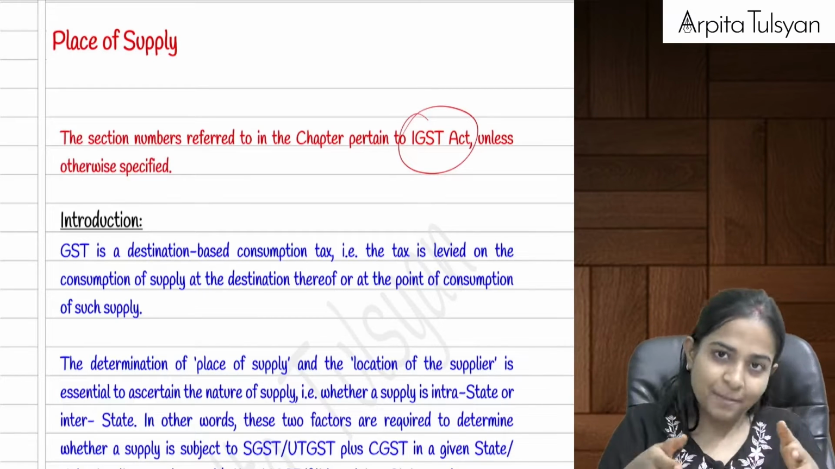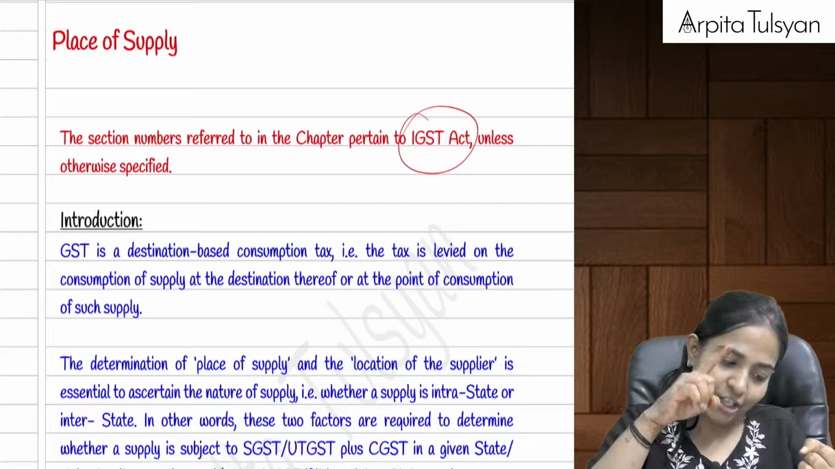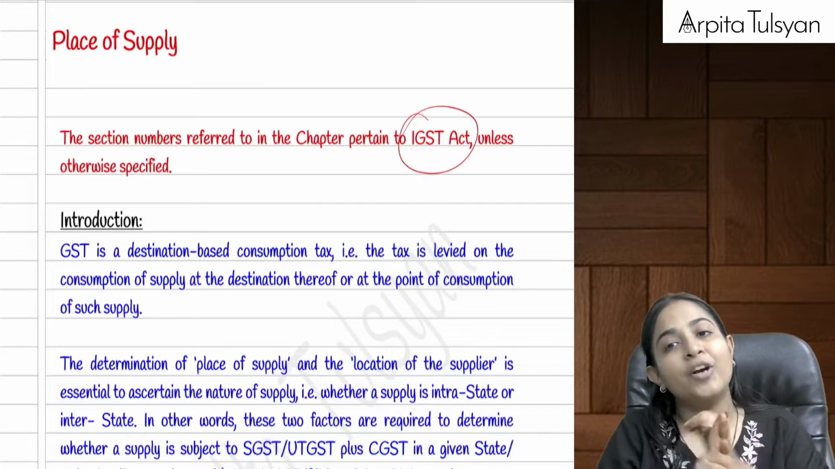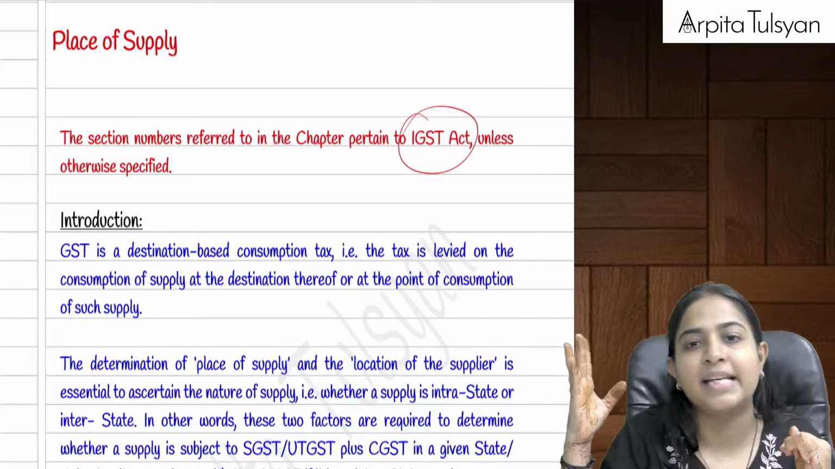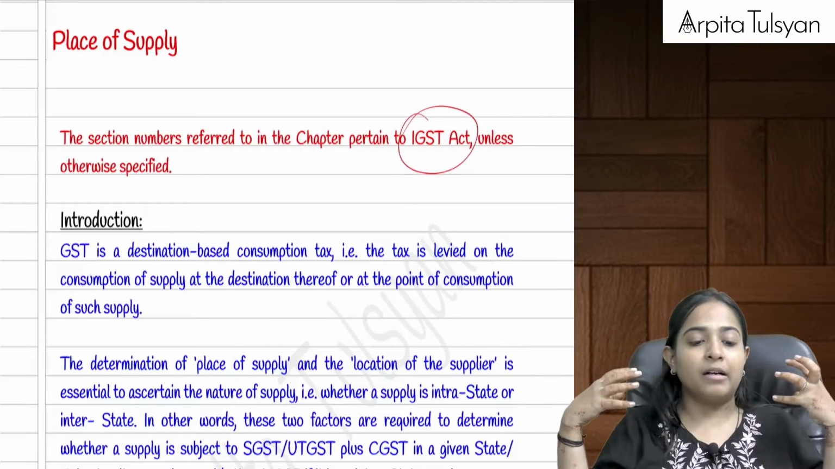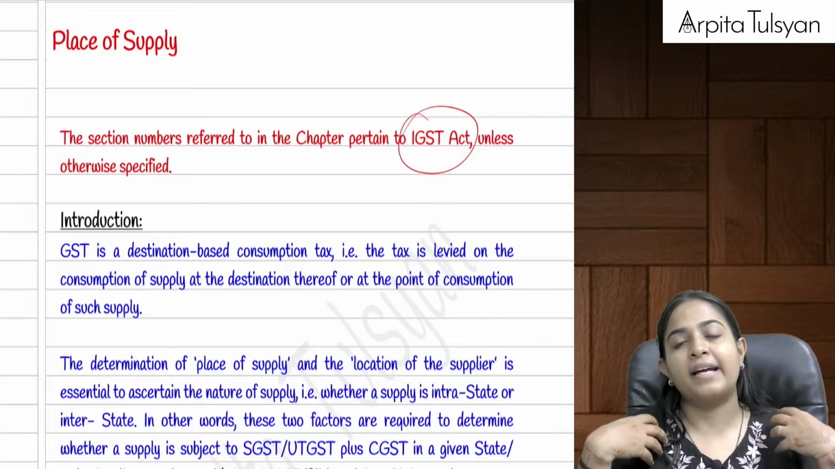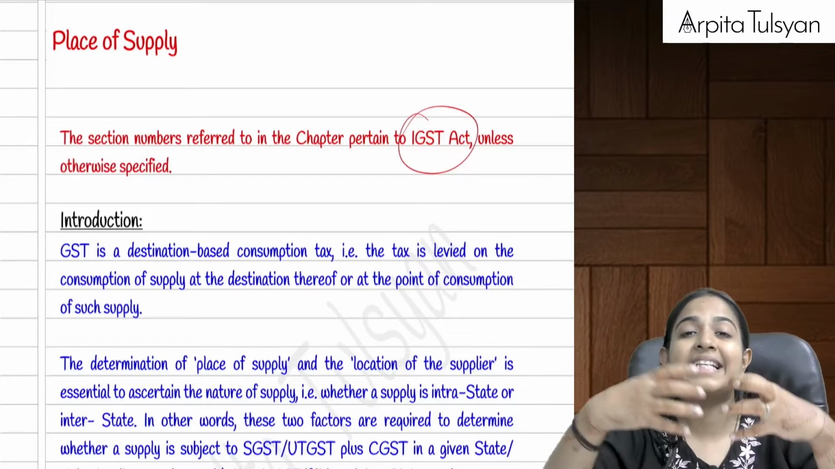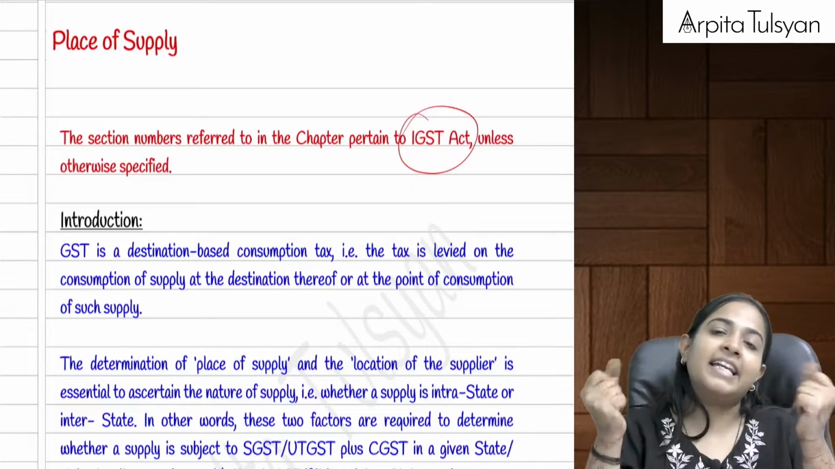Okay, so in this particular chapter we are going to understand the definition of location of supplier also, and we are also going to determine, in multiple cases, what is going to be the place of supply. If this location of supplier and the place of supply are in the same state or union territory, then it is going to be an intrastate supply.